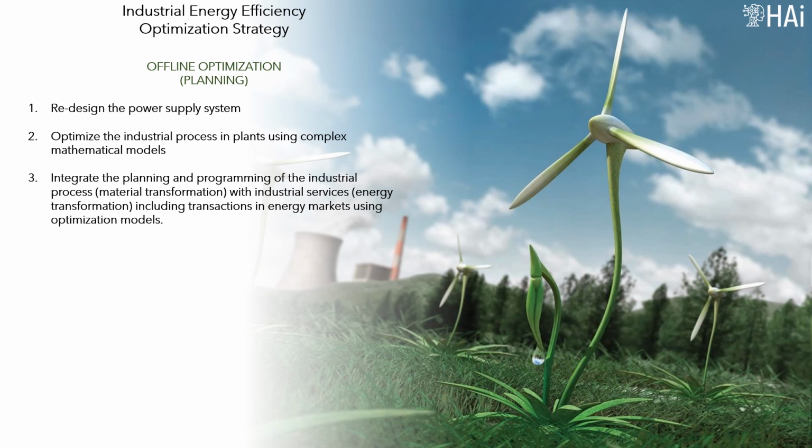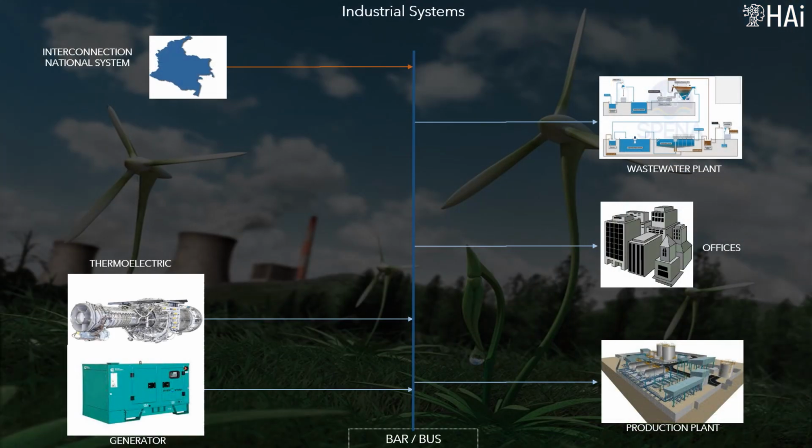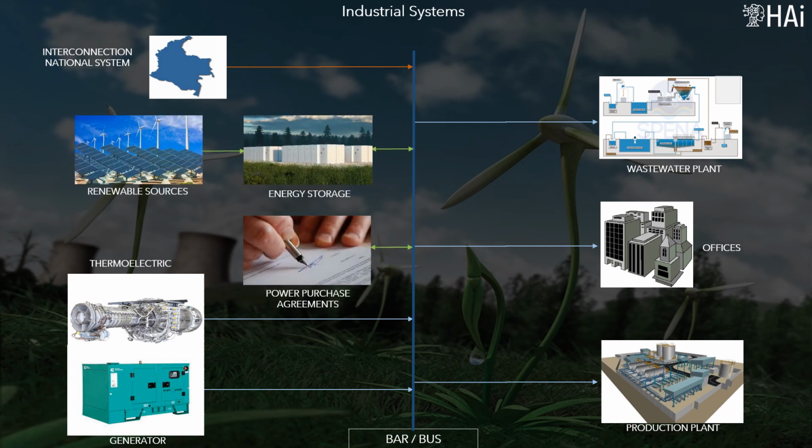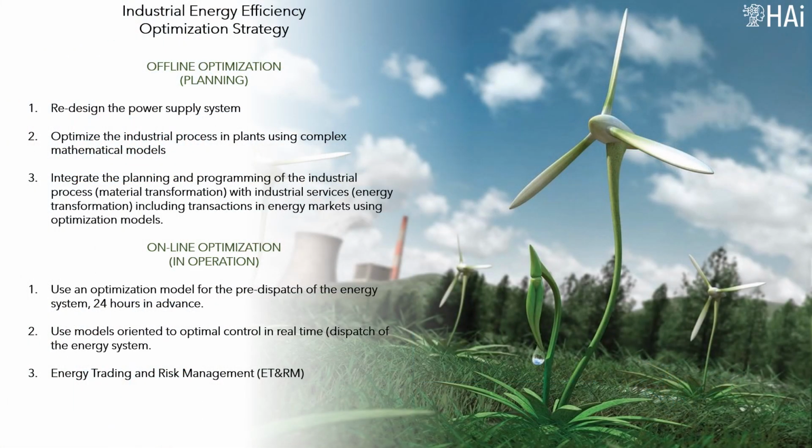Integrating the planning and programming of industrial processes, transformation of matter, with industrial services, transformation of energy, this is a core element in the whole process. The diagram presents what could be an old power supply system. A modern power supply system is impacted by new power technologies and advanced analytics, artificial intelligence, machine learning and large-scale mathematical programming. The second major digital transformation process is related to online optimization, programming.